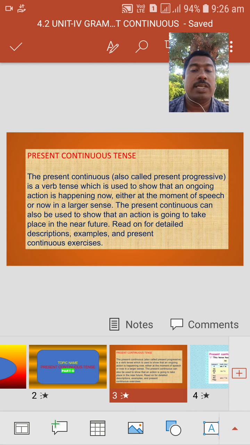The present continuous can also be used to show that an action is going to take place in the near future. Simply, the information is about the work which is going on at the time of speaking. We should say it in present continuous tense.